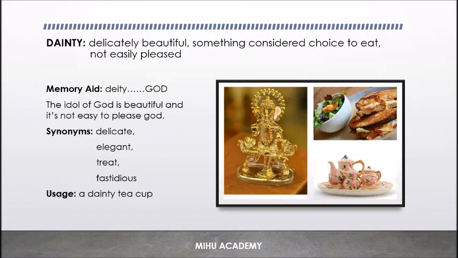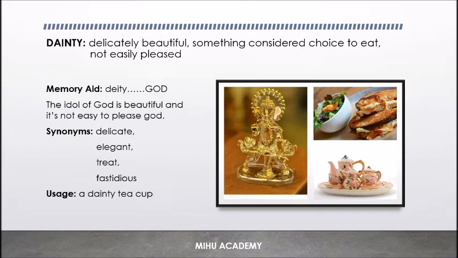And the next word is dainty, whose meaning is delicately beautiful, something considered as choice to eat, not easily pleased. Looking at the images that I have included in this slide, you see a teapot at the corner, which is beautiful, and since it is made up of glass, it is delicate as well. It is delicately beautiful. So imagine this picture whenever you come across the word dainty.